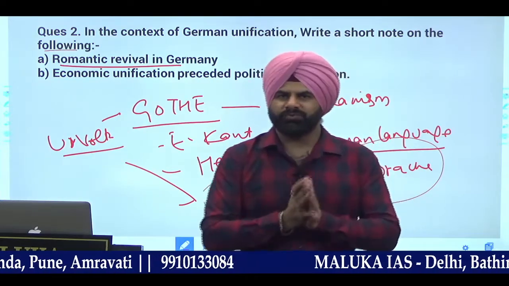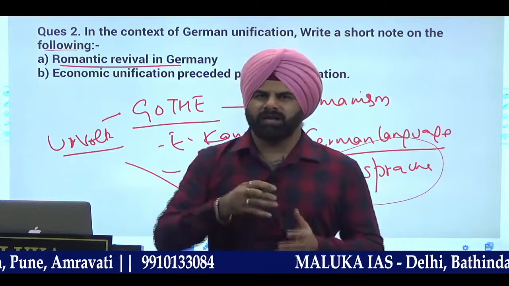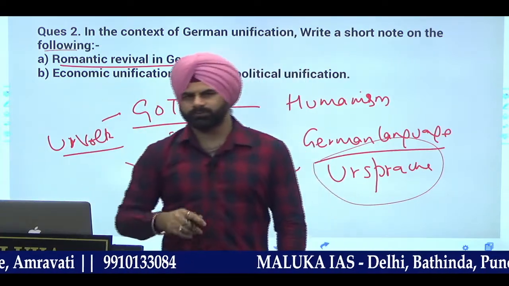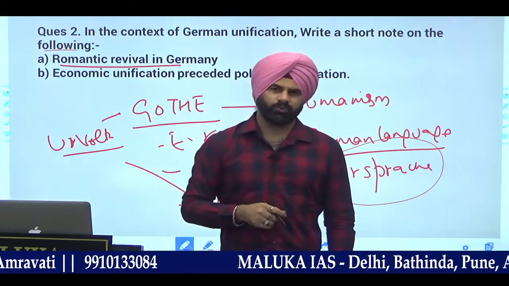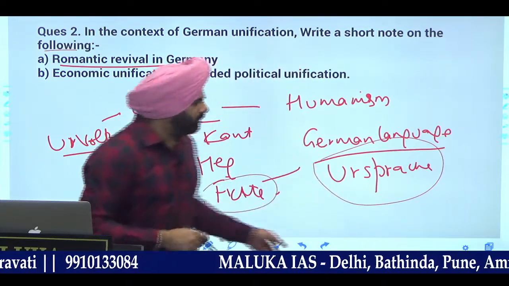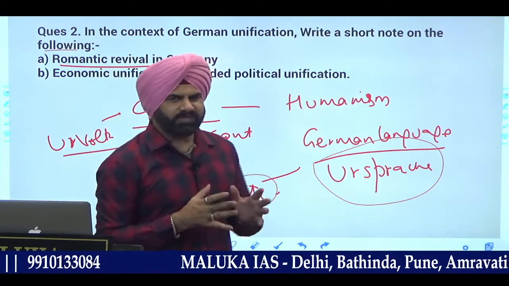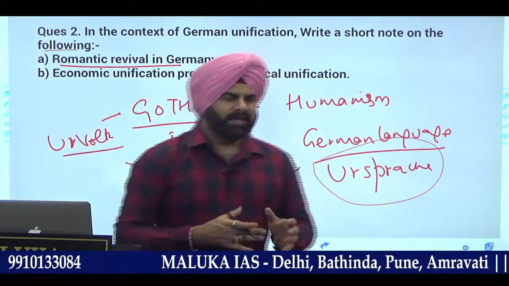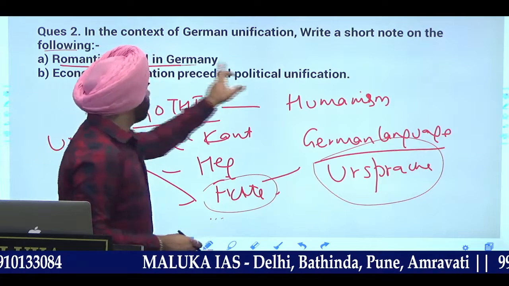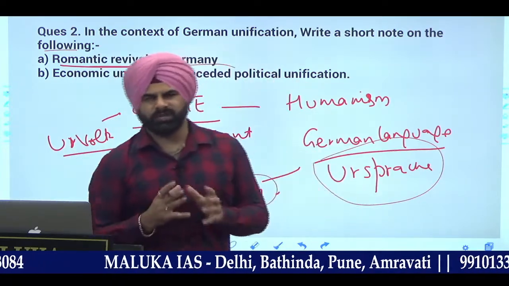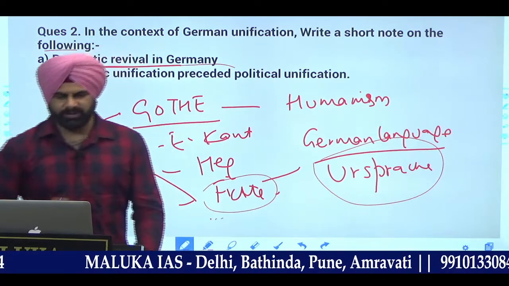And this unification, initially it was cultural, and cultural unification से क्या होता गया? आप ऐसे कह सकते हो political unification हुई awakening के बाद. These people played a very important role in uniting, and this unification through culture is what is referred to as the Romantic revival in Germany, a phase that started with cultural unification in the 18th century. This is what you have to write.